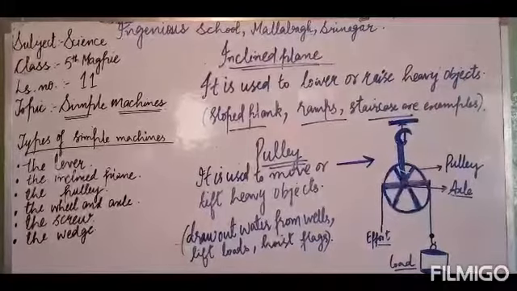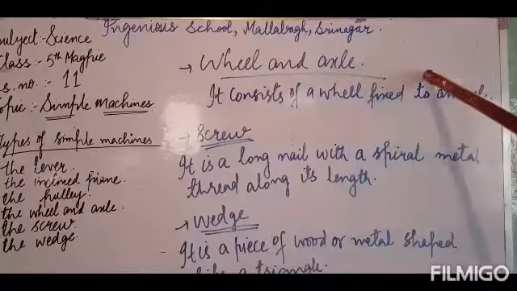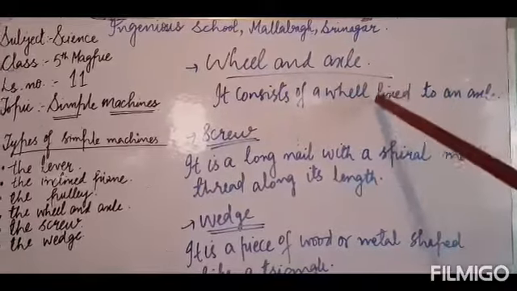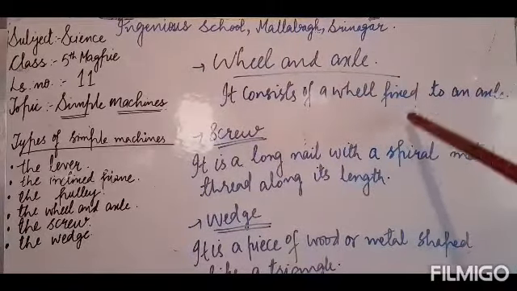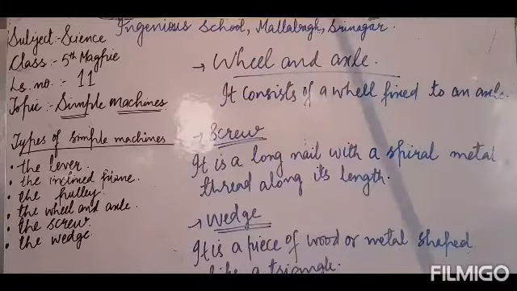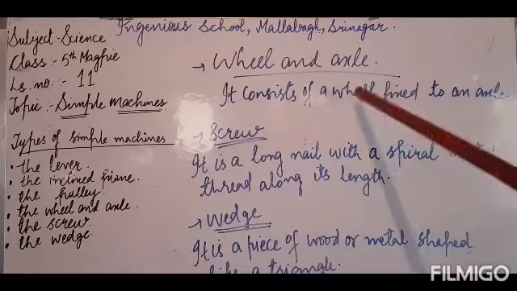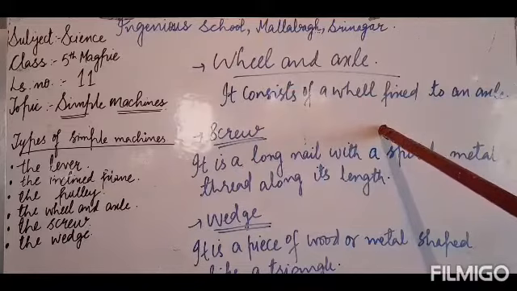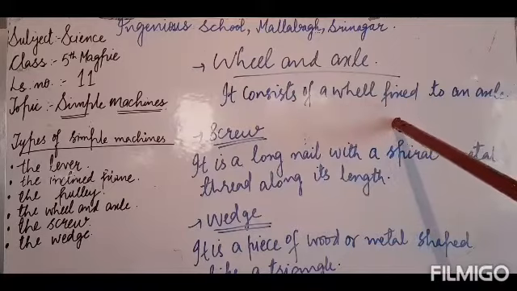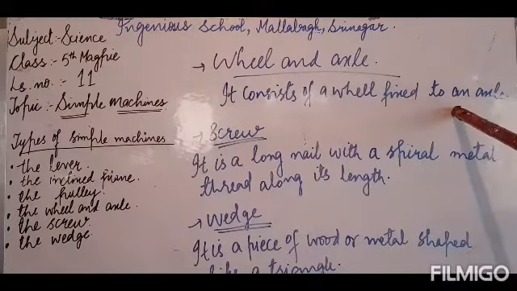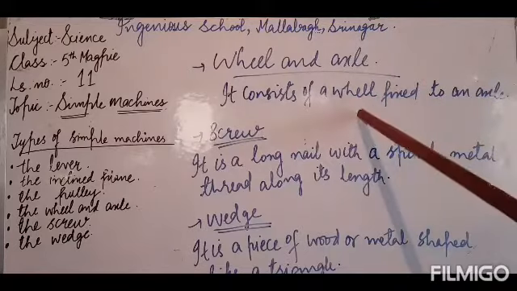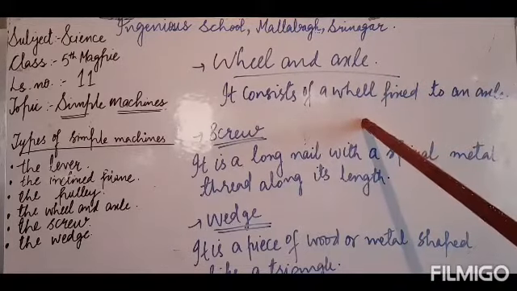Very good. Kids, let us learn about the wheel and axle. The wheel and axle arrangement consists of a wheel fixed to an axle. You can see this kind of arrangement in your bicycle. What happens when you push the pedals with your feet? The axle turns and the wheels also move along with it. Roller skates are also an example of this arrangement.